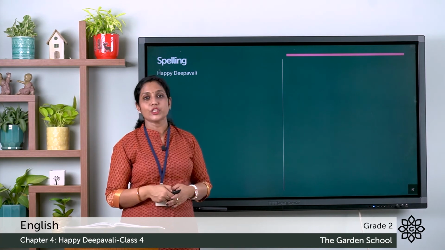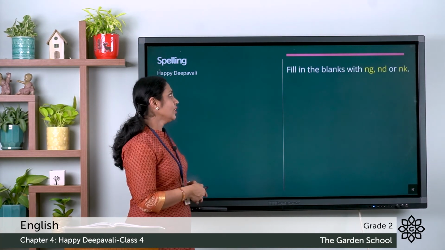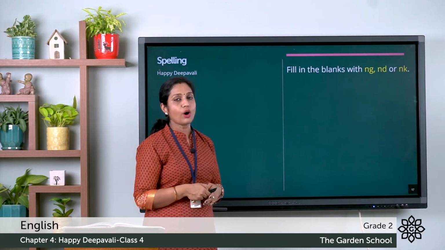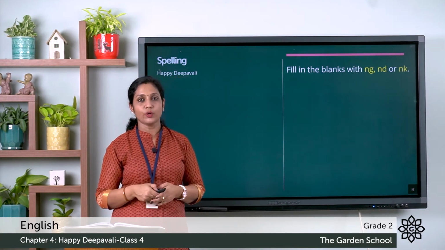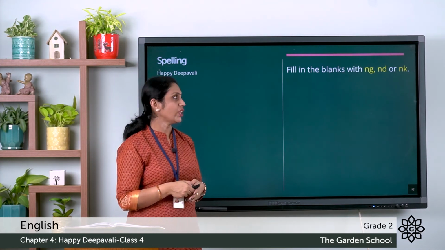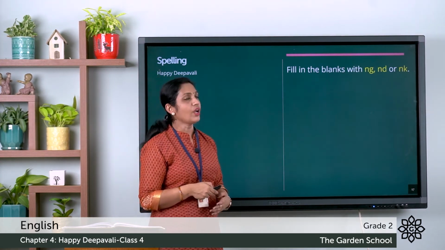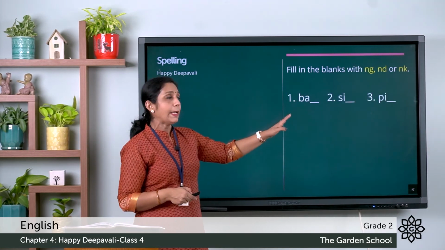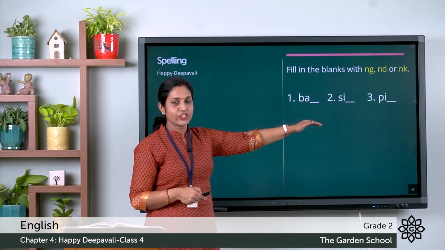Next let's move on to the spelling. Fill in the blanks with NG, ND or NK. So in your textbook you can see some pictures have been given and you have to fill it with NG, ND or NK. The first we have BA dash.